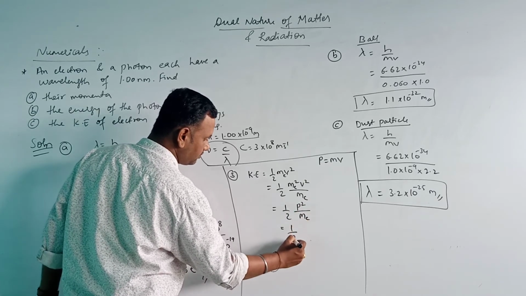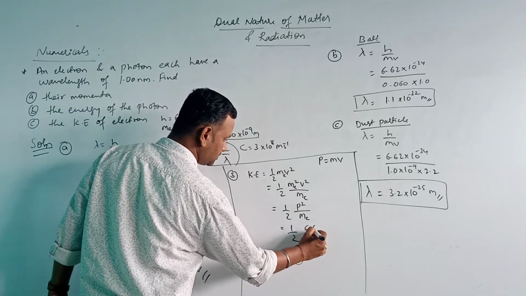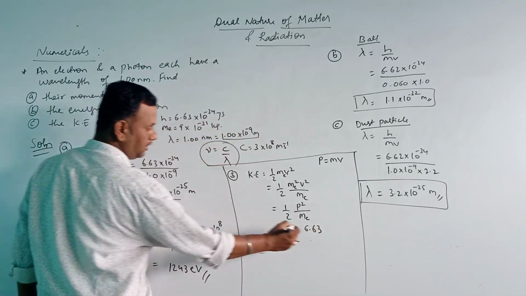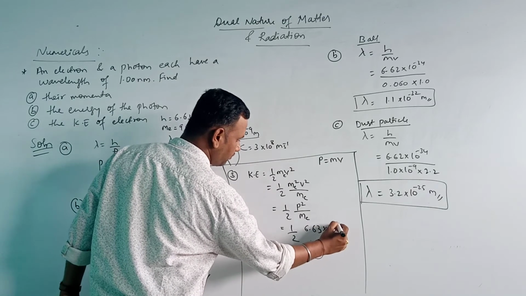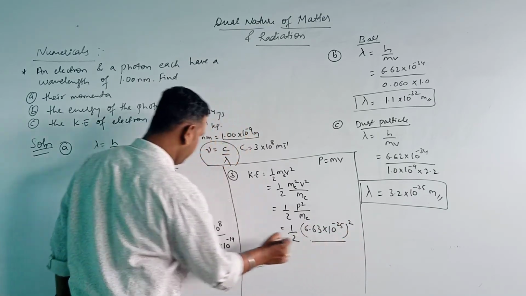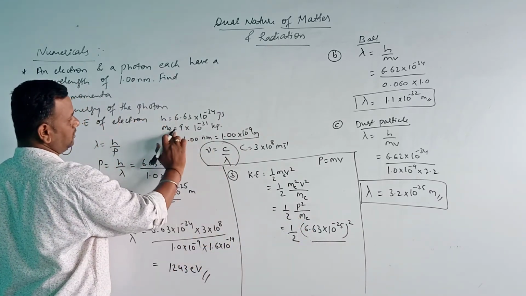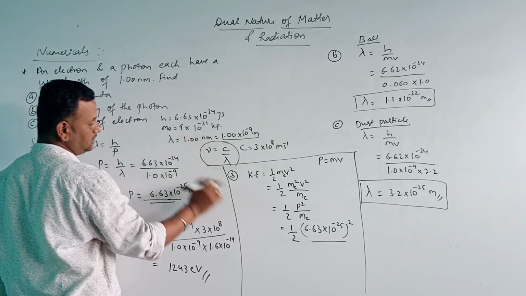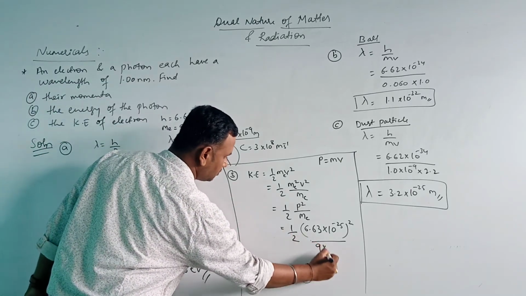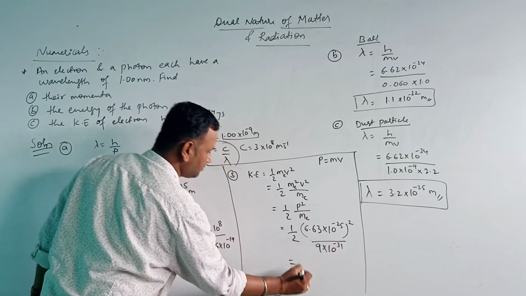So half p square, where p value is 6.63 into 10 to the power of minus 25, whole square, divided by the mass of the electron. The question has given the mass of the electron as 9 into 10 to the power of minus 31 kg.